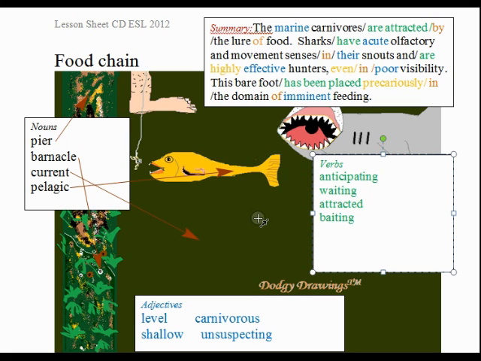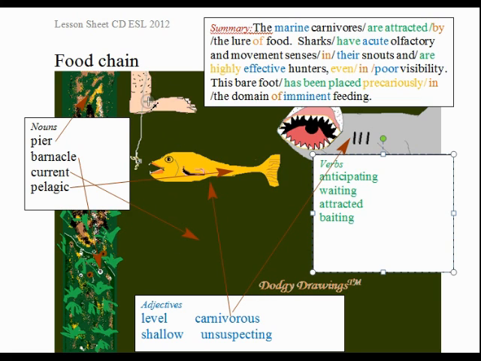Let's look at some adjectives. The animals in the marine environment and also on terrestrial environments which eat other animals can be described as being carnivorous. Humans, if they're non-vegetarian, are also carnivorous.